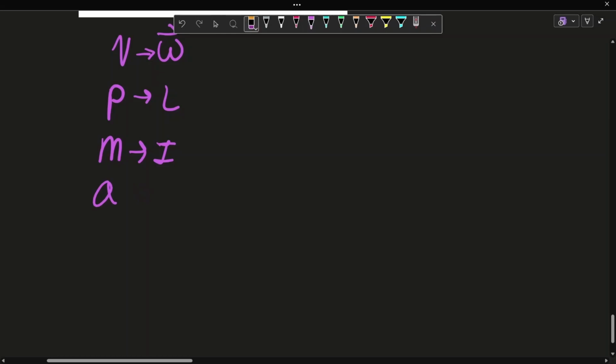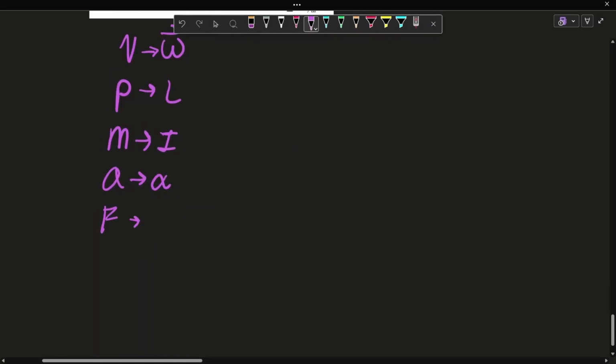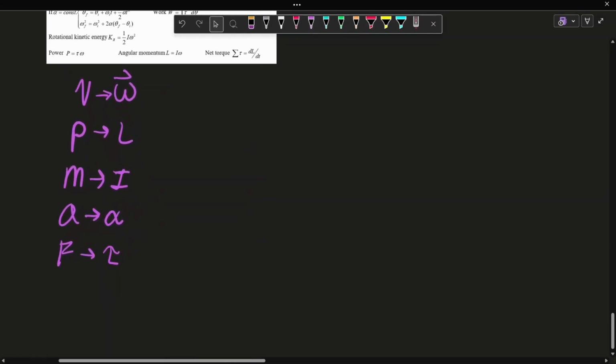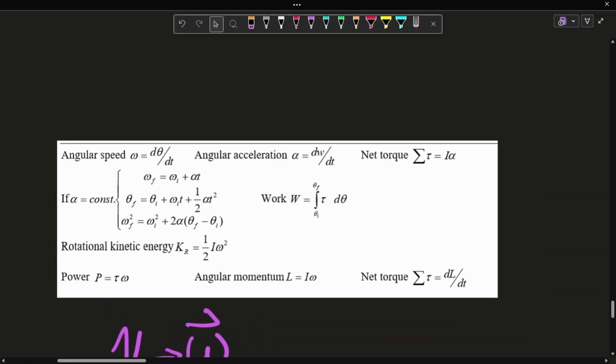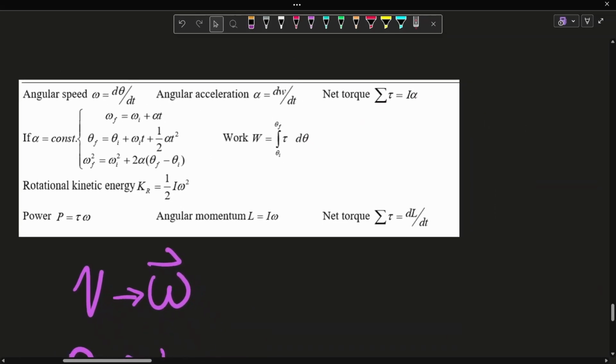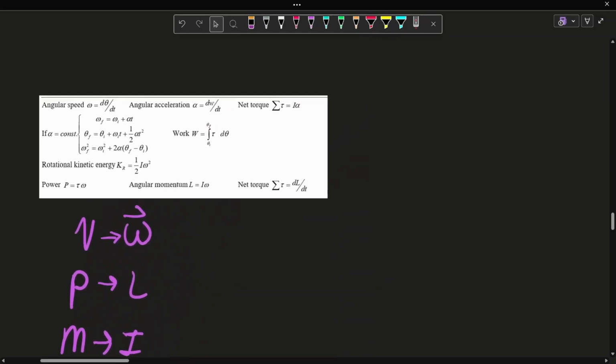Acceleration is analogous to alpha, or angular acceleration. What else do we have here? Force is analogous to torque, which is just the angular version. These are all the angular version of each other. So any equation you have in terms of kinematics, you can just replace the analogous values and you get the same thing.